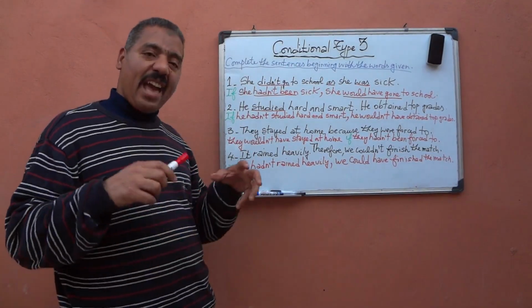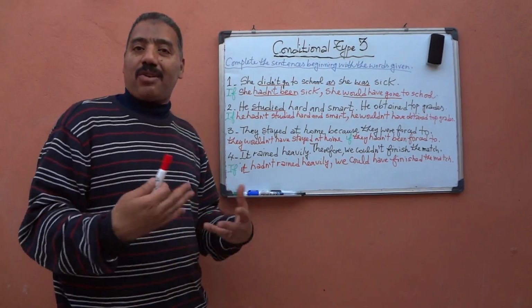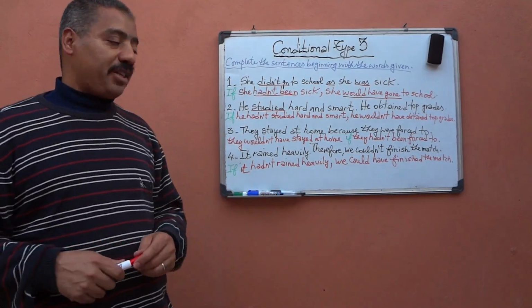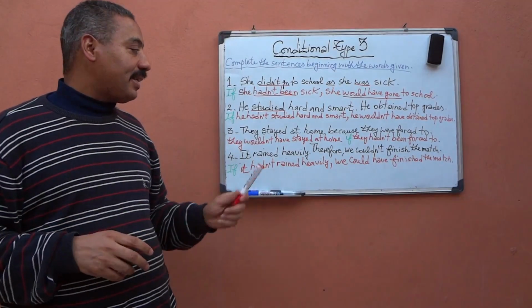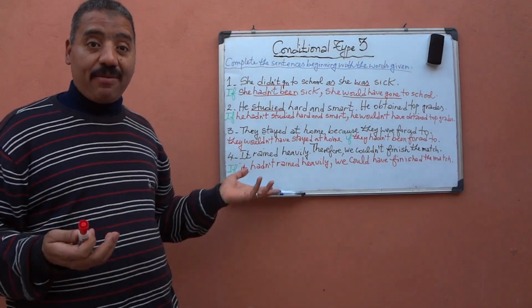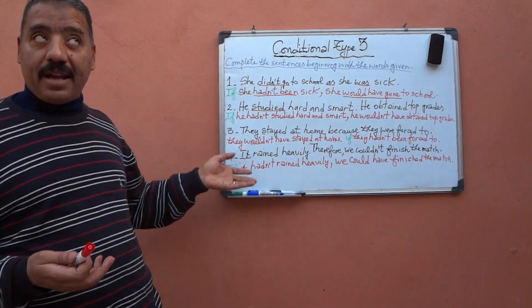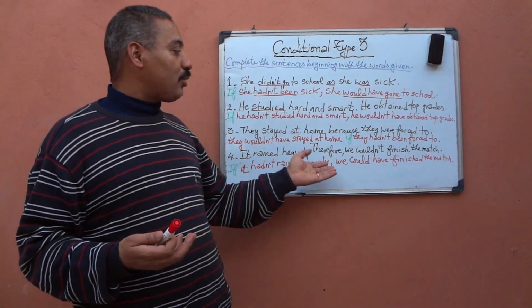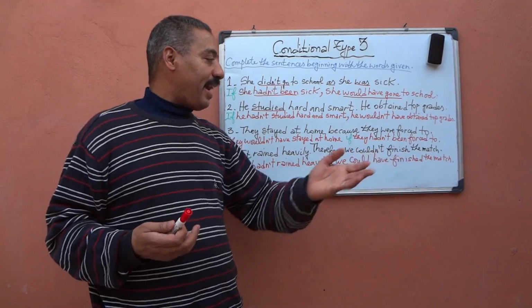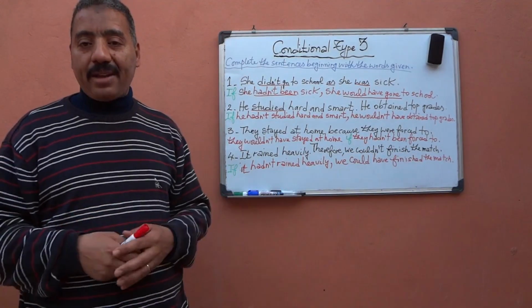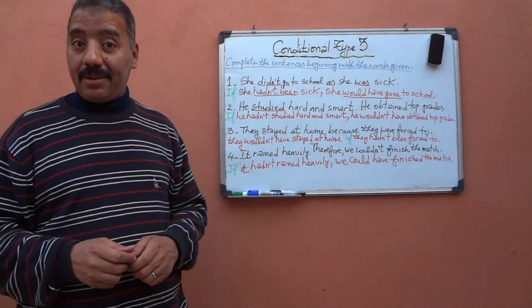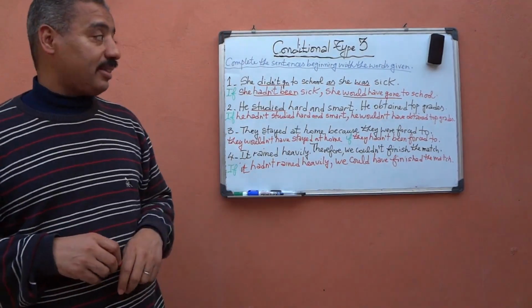For it rained heavily. As a result or as a consequence, we couldn't finish the match. Now let's again try to imagine what would have happened if it hadn't rained heavily. If it hadn't rained heavily, of course, we could have finished the match. But in reality, we couldn't finish the match. Why? Simply because it rained heavily.